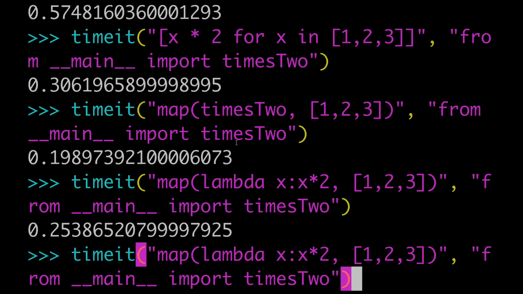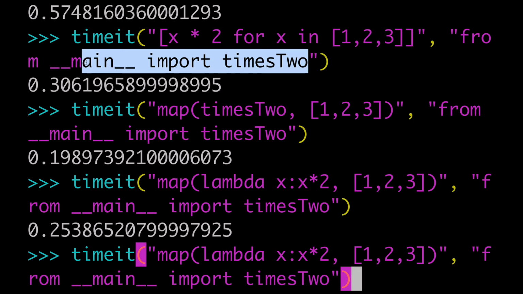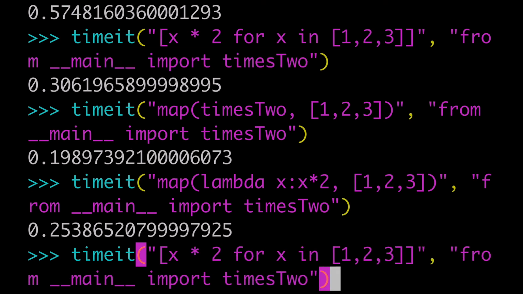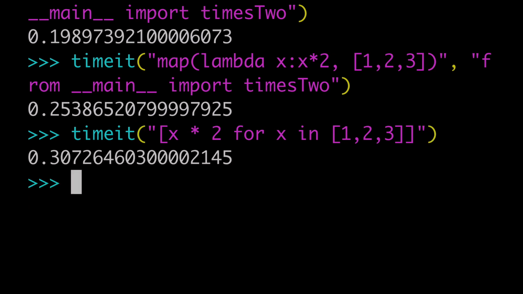I also wanted to mention that the reason I imported the function on the list comprehension, even though I didn't need to up here, was just to make it more apples to apples between map and the list comprehension. But I'm guessing that if I remove this import that we don't need at all, it'll probably make things a little bit faster. So do with this information what you will. This isn't a super scientific speed test, but just know that there are trade-offs to all your decisions around wrapping things in lists or using a function versus not. All of these decisions have implications from a speed perspective.